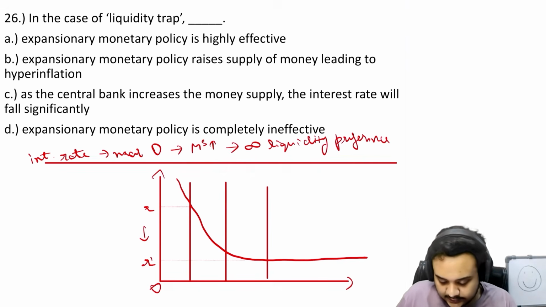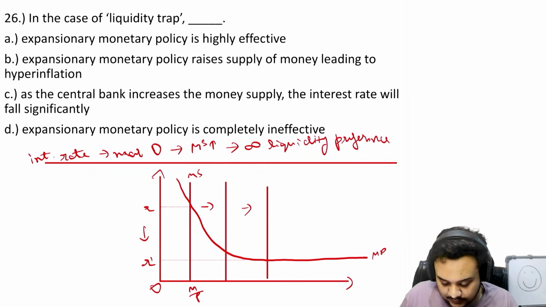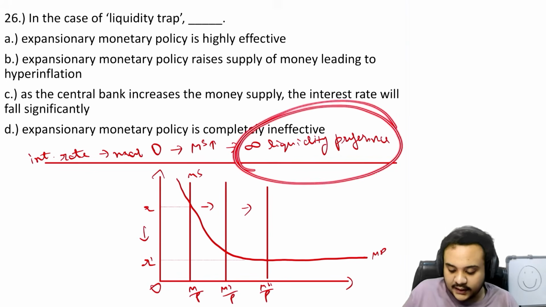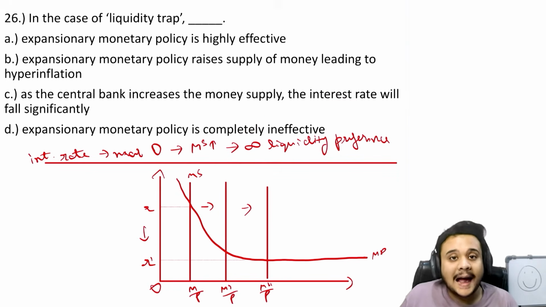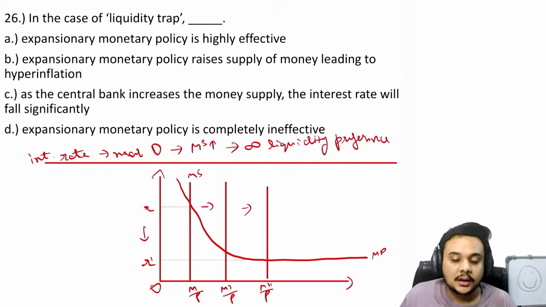Okay, so now as the money supply, this is money supply, this is money demand, as the money supply keeps going right, the interest rate stays at the same point. Even though the real money balances are going to keep changing and the money supply is going to keep increasing, what we see is an infinite liquidity preference, that people are going to happily keep that money with themselves if the money supply increases. So because of that, the investment is not going to increase and the economy will not be able to recover. Okay, that is the issue.